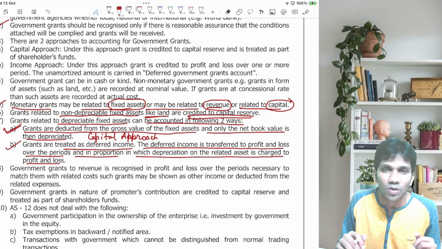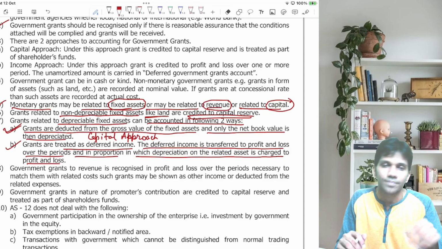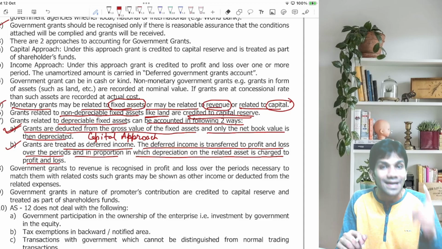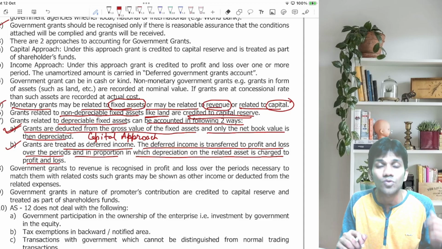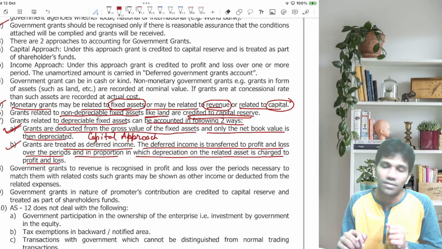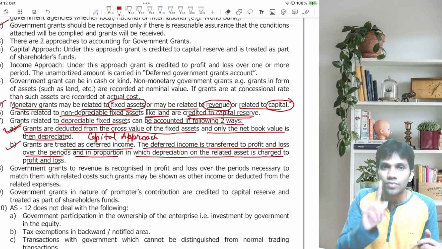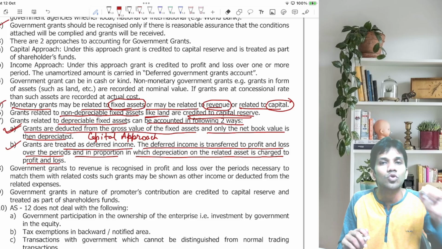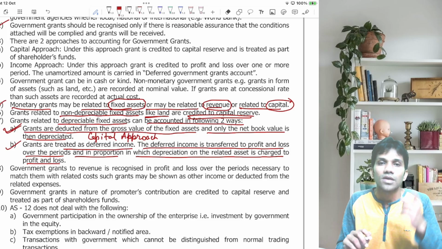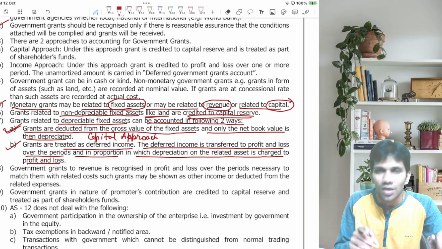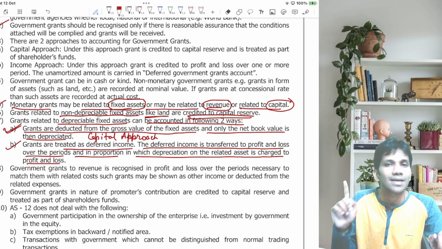How many approaches for accounting of government grant? Two approaches. Capital approach, income approach. Suppose you are receiving a government grant and you are following the capital approach. The grant received should be deducted from the cost of the asset and only the net book value should be depreciated. This is in case of the capital approach. Now, if you are following the income approach, the grant received should be credited to the deferred government grant account. Income should be recognized in the proportion you charge depreciation. Now, what is the meaning of this? Suppose you are receiving a grant of 40 rupees. In my example, 100 rupees is the cost of the asset. You are receiving a grant of 40 rupees, and if you are following the income approach, the grant received should be credited to the deferred government grant account.